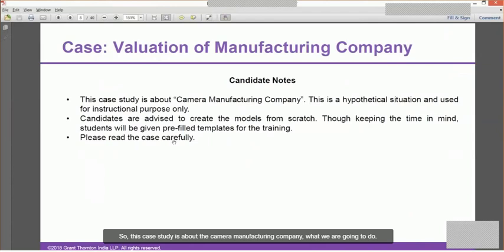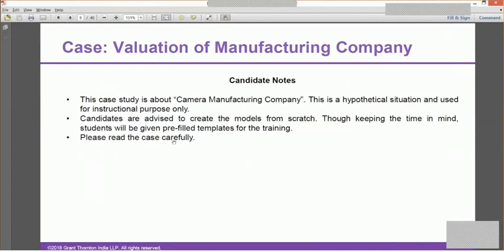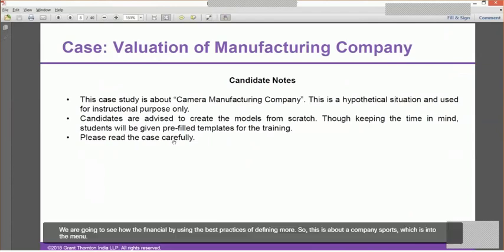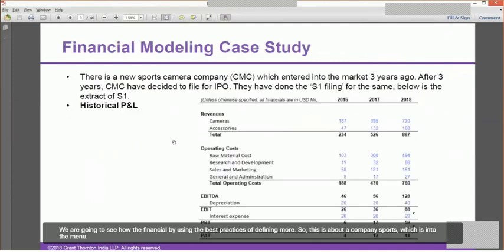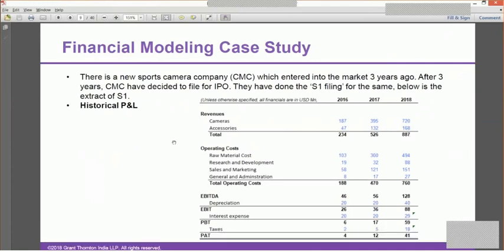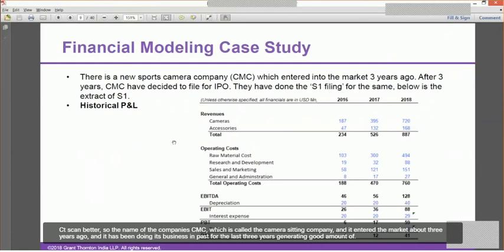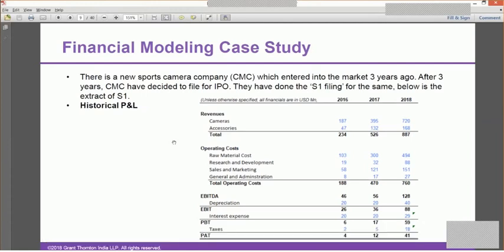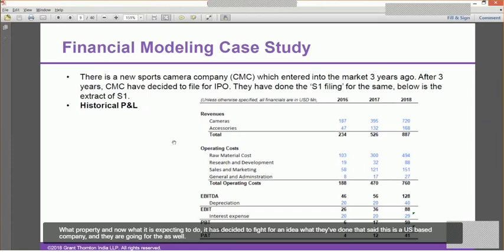What we are going to do in this case is see how to create a financial model by using the best practices of financial modeling. This is about a company which is into the manufacturing of sports cameras. The name of the company is CMC, which stands for Camera Manufacturing Company, and it entered the market roughly 3 years ago, and it has been doing its business for the last 3 years, generating a good amount of profit. It's quite profitable, and now it has decided to file for an IPO.